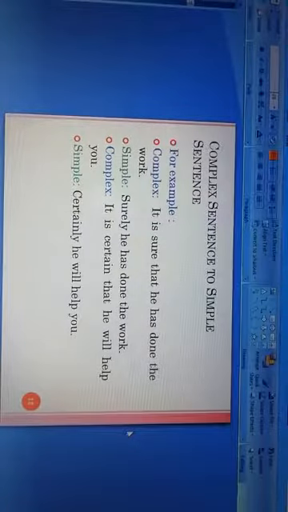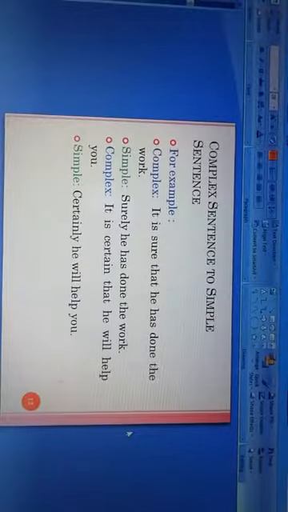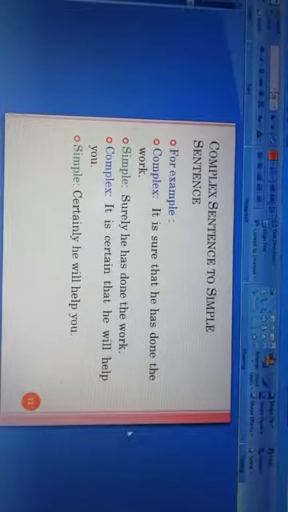Another example for you. Complex sentence: It is certain that he will help you. And the simple sentence will be "Certainly," because certainly is the adverb form. So the simple sentence will be: Certainly he will help you.